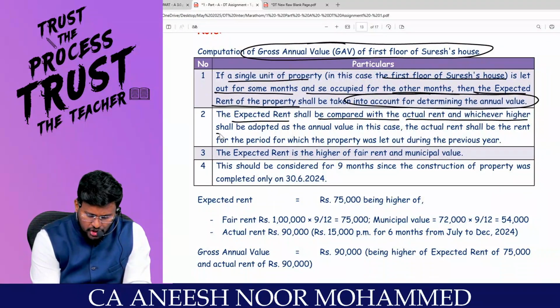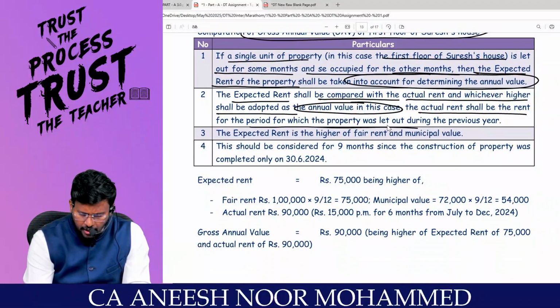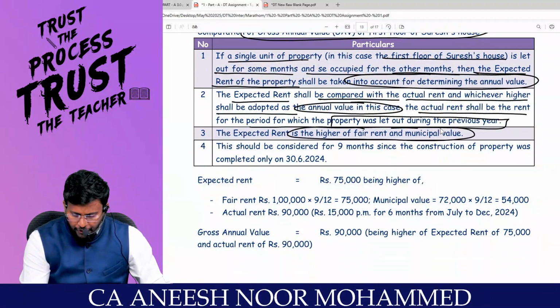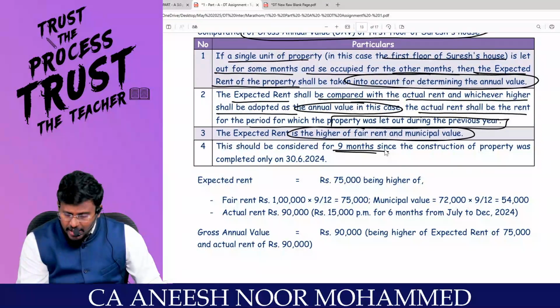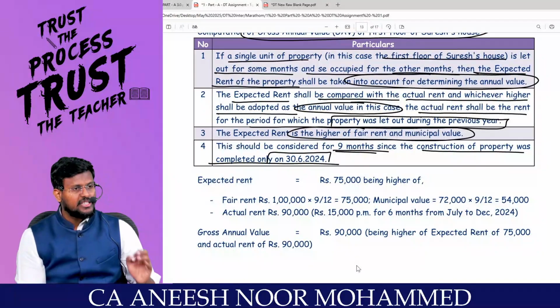Whichever is higher shall be adopted as the annual value. In this case, actual rent shall be the rent for the period for which the property was let out during the year. Expected rent is the higher of fair rent and municipal value. For how many months should this be considered? 9 months, since the construction of the property was completed only on 30/6/2024.